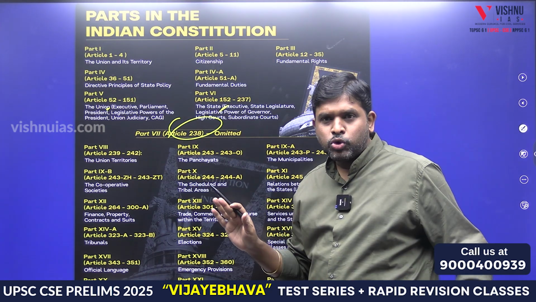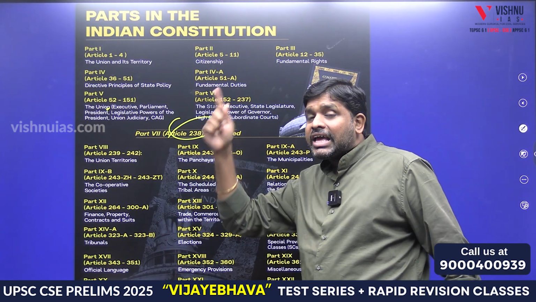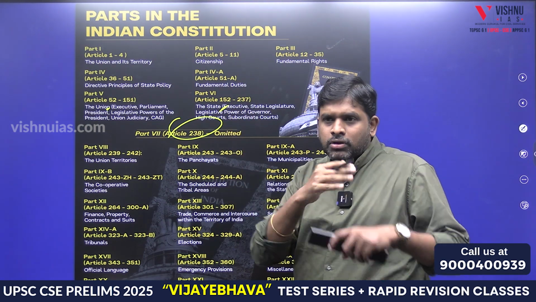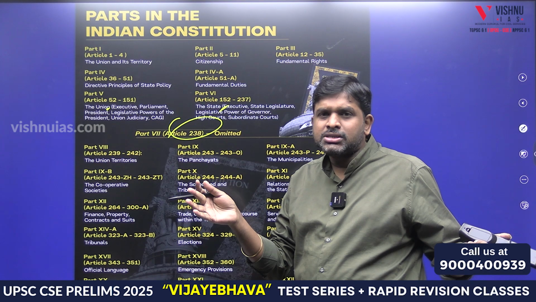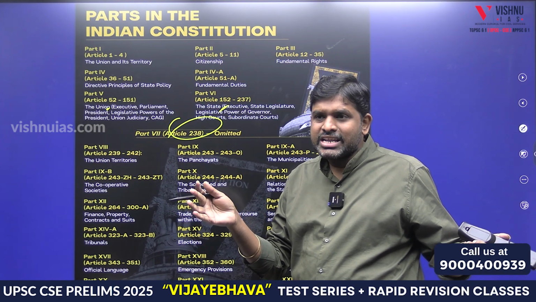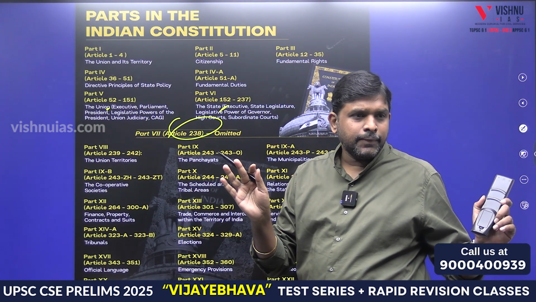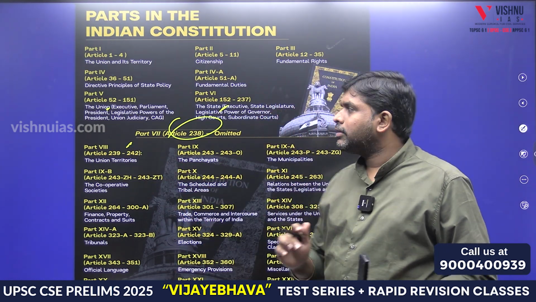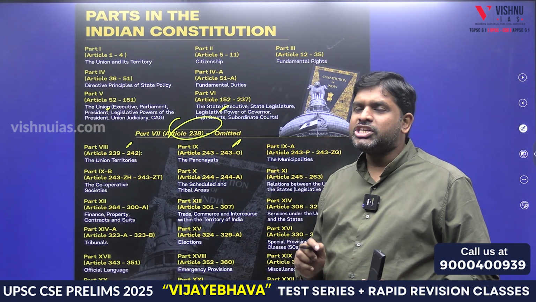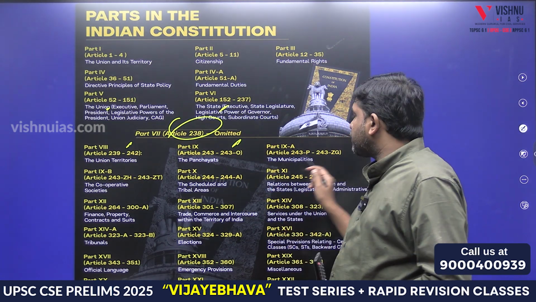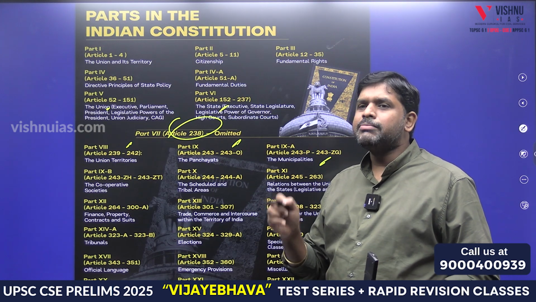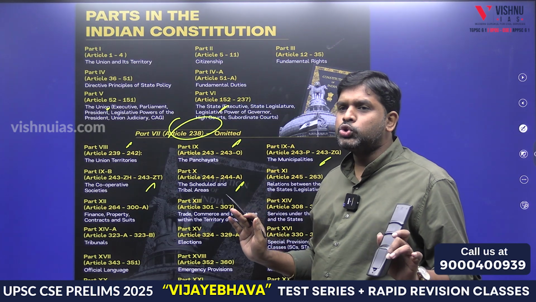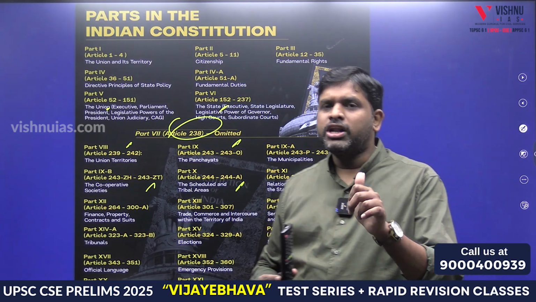7 was removed, omitted. Why? Because earlier 7 used to discuss about part B of the states. So now after reorganization of states, part A, B, C, D was removed. So part 7 was omitted. Now part 8, UT. Part 9, Panchayat. Part 9A, municipalities. Part 9B, cooperative societies. Part 10, schedule and tribal areas. So 1 to 10 we will try to remember.